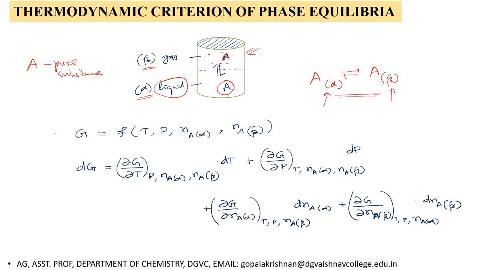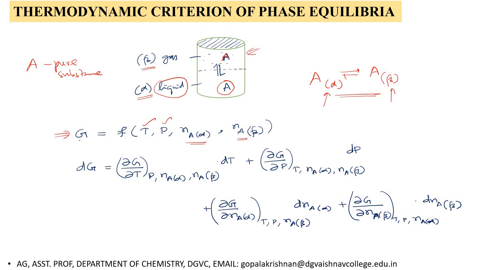Now what is the Gibbs free energy for this system? Gibbs free energy for this system is a function of temperature, pressure, number of moles of the component A in alpha phase and the number of moles of the component A in beta phase. So Gibbs free energy depends on these four variables.